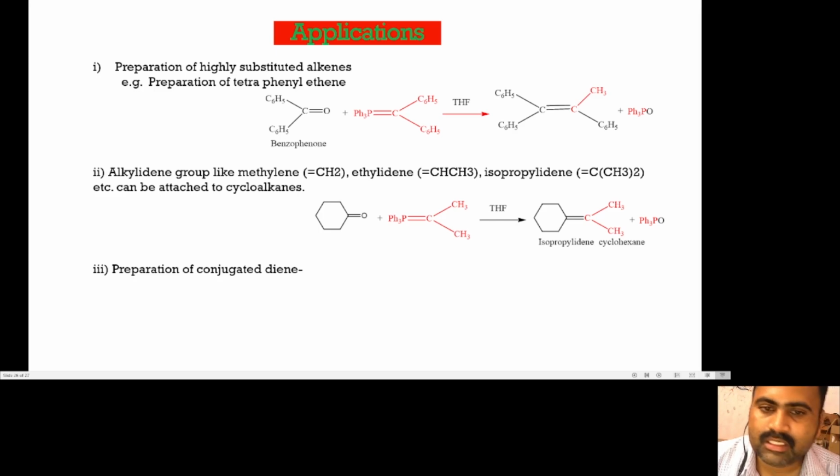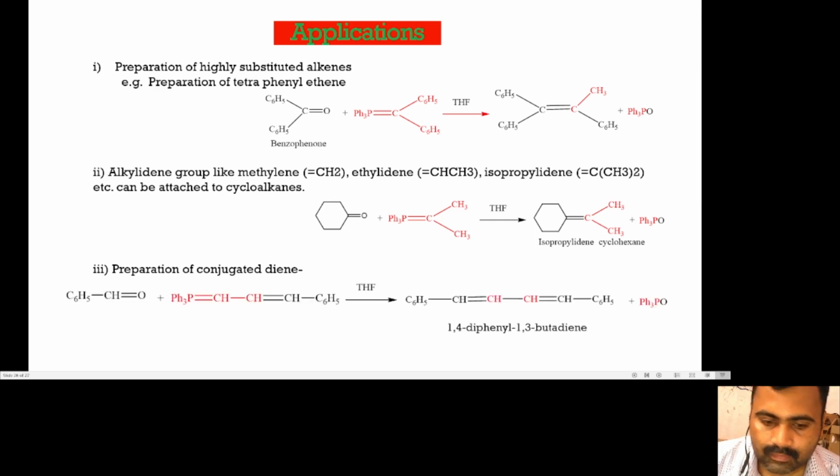The last application is preparation of conjugated dyes. For example, this. In this case, the phosphorus ylide has an unsaturated alkylidene group.